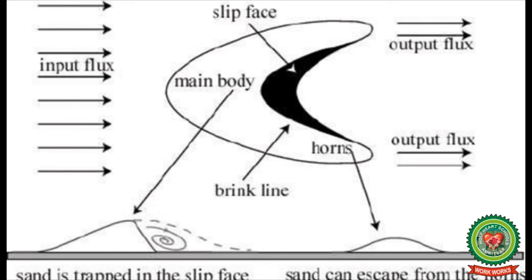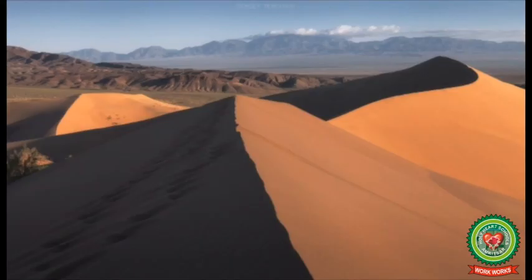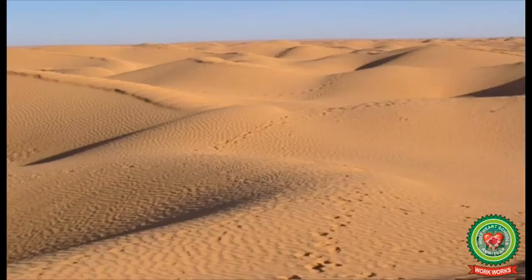A constant wind direction and a limited supply of sand are two essential conditions for the formation of Barchan. Sometimes it attains a height of as much as 30 meters. A Barchan also migrates like an ordinary sand dune.